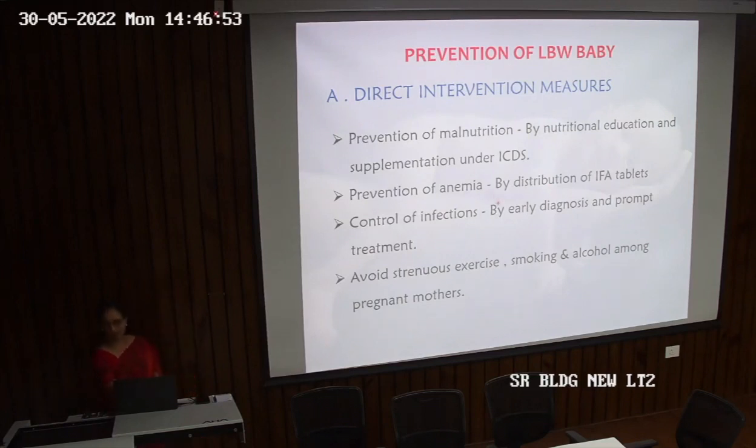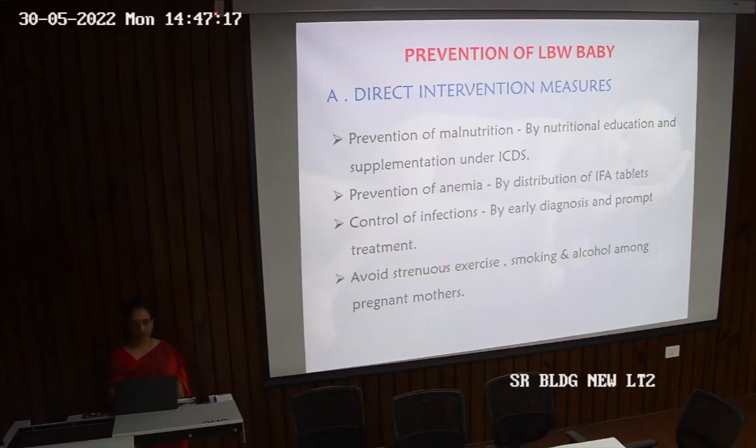We can prevent anemia by distribution of iron folic acid tablets. We can control the infections because one of the reasons for low birth weight was intrauterine infections also. So by early diagnosis and prompt treatment, avoid strenuous exercise, smoking and alcohol among pregnant mothers. This can also lead to low birth weight baby.